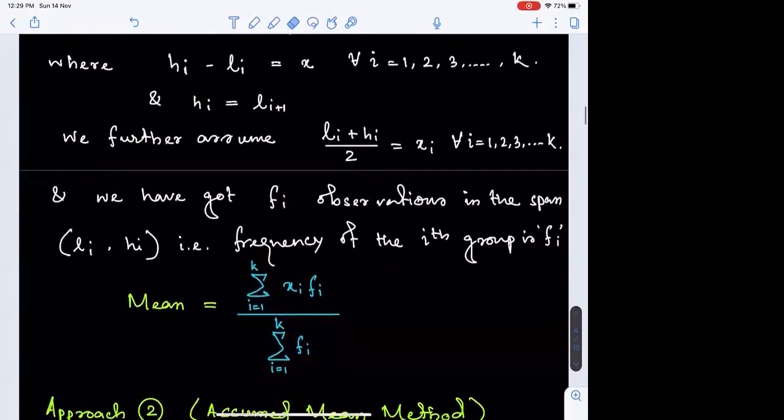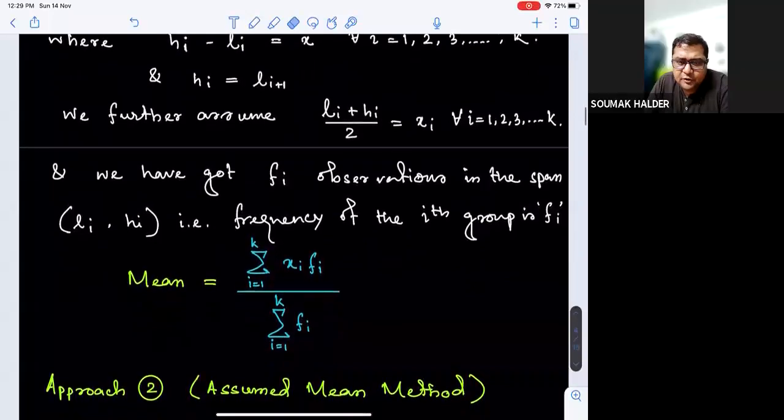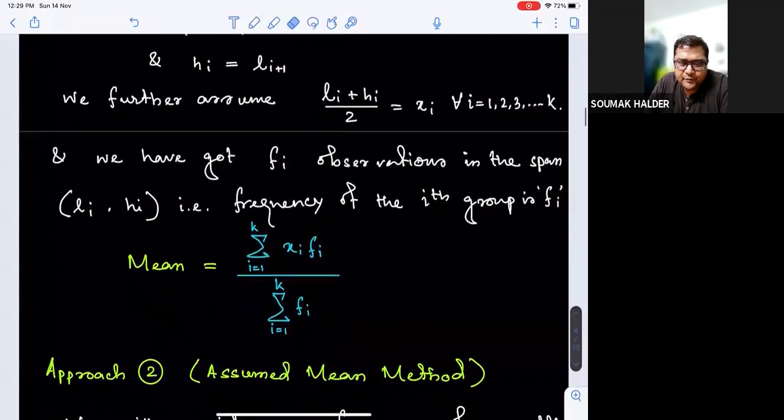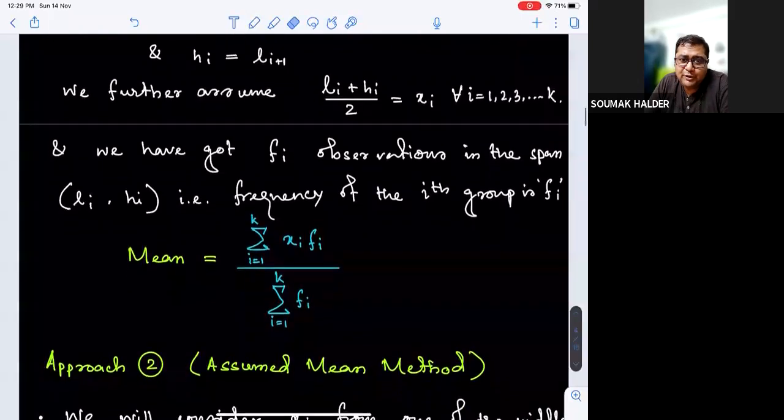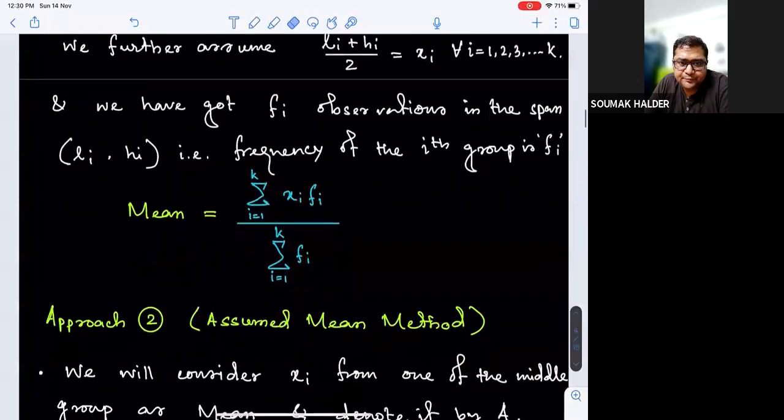Yes. Next, approach 2 or assumed mean method. Now, when there is a first approach, why should we go for the second one? Like xi into fi might be something huge in terms of data. If in each class my class sizes are very huge, then xi into fi will be a huge data to calculate. Instead, we have considered another approach when xi is something huge.